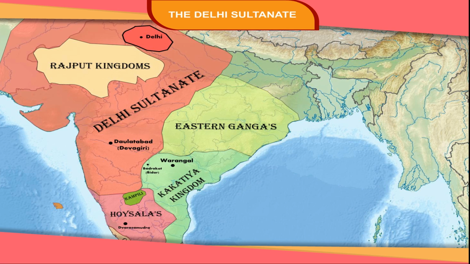We do not find any mention of Delhi as the capital of any kingdom. This was because Delhi became an important city only in the 12th century. It was under Tomars and Chauhans of Ajmer that Delhi became an important commercial center. The transformation of Delhi into a capital that controlled vast areas of the subcontinent started with the foundation of the Delhi Sultanate in the beginning of the 13th century.